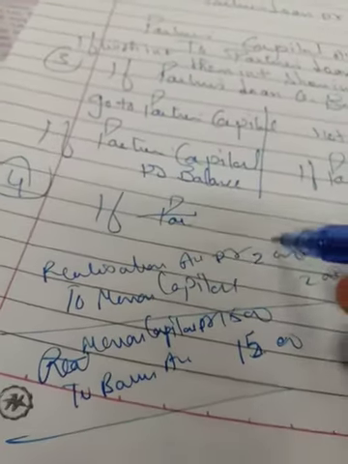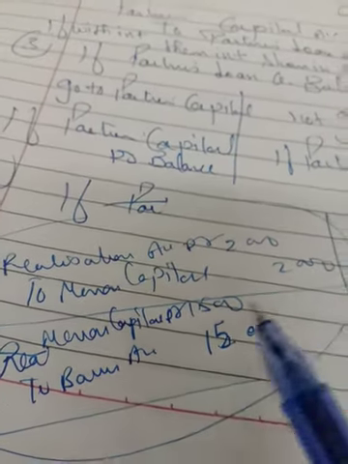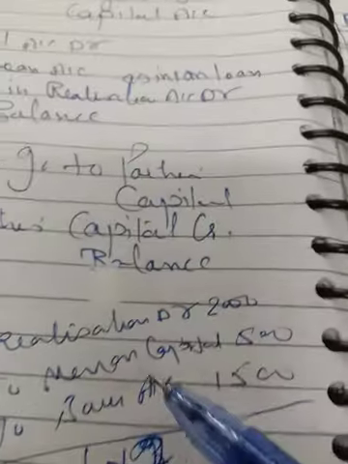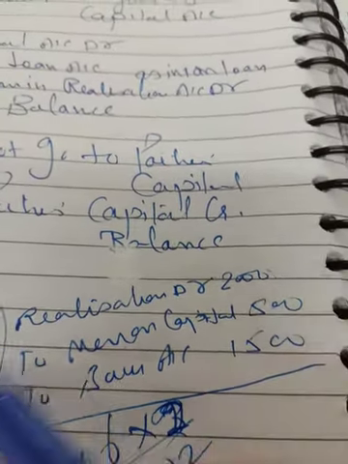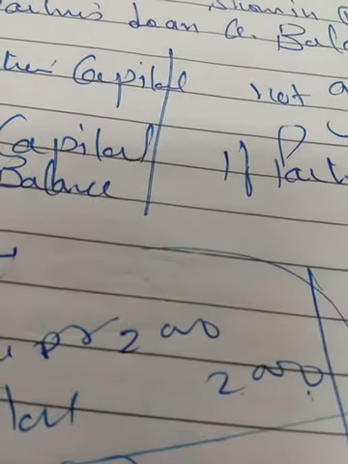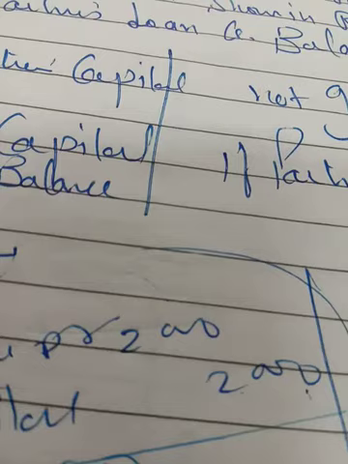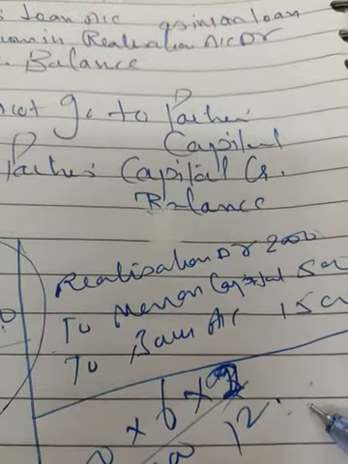So you have to make the compound entry for these two transactions, as is always done in all the questions of realization. So the compound entry will be: Realization account debit 2000, to Menon's capital account 500, to bank account 1500. This is the compound entry out of these two, because it is not done that first I give you 2000 and then you give me 1500. So there should be a net effect. You have to show the net effect of the entry, that is the compound entry you have to pass, because that is the trend.